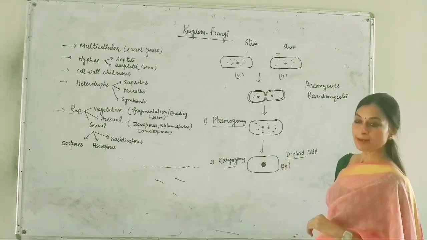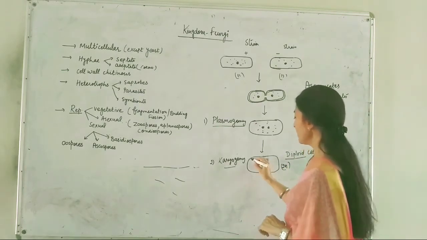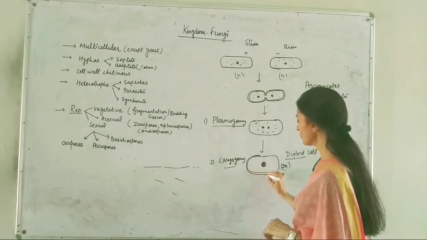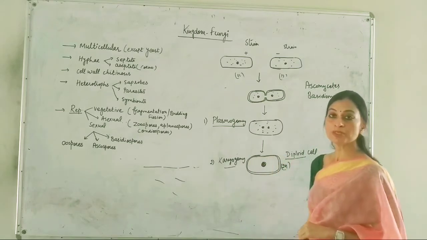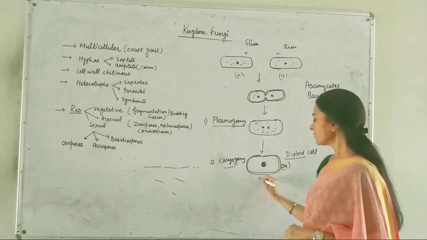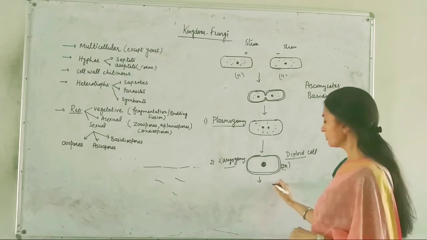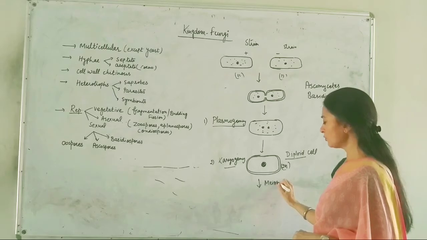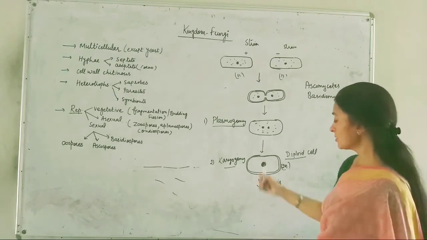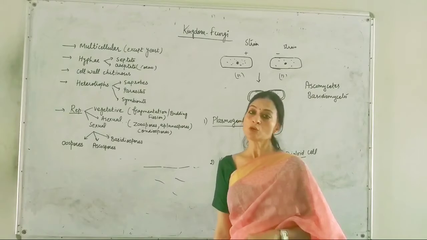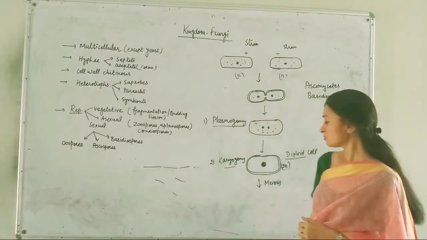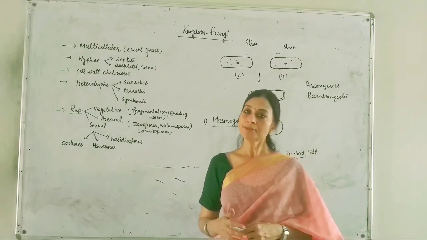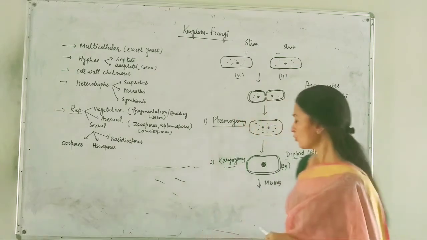Now this diploid cell will form a thick wall around it, and it undergoes cell division, which is known as meiosis. Why is this zygote undergoing meiosis? Reductional division takes place so that this zygote can divide into 4 haploid cells.